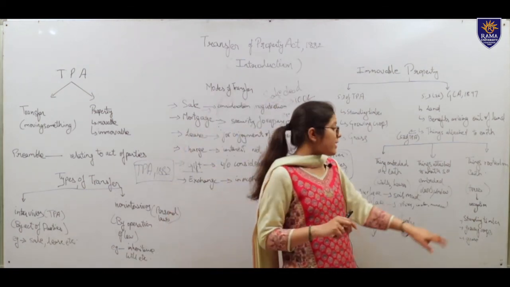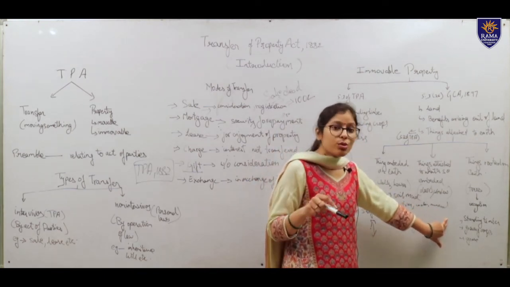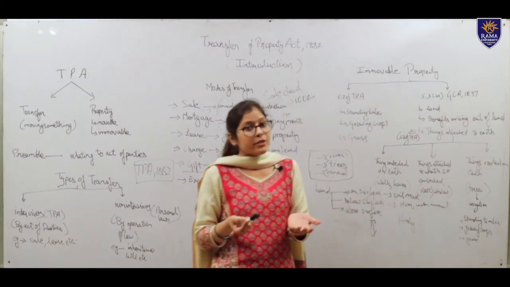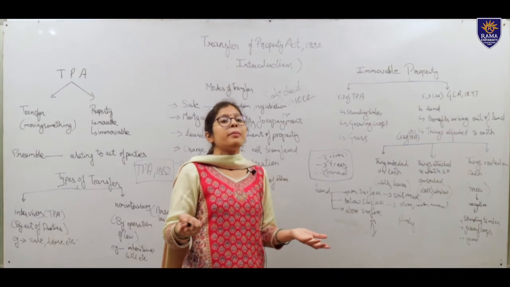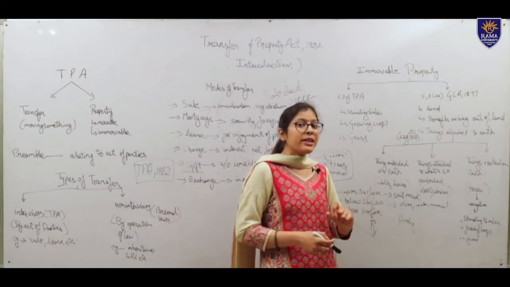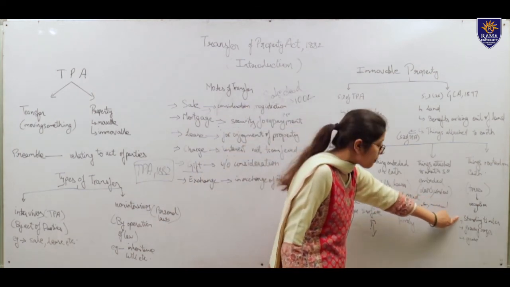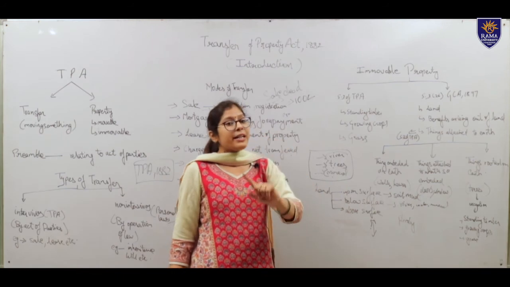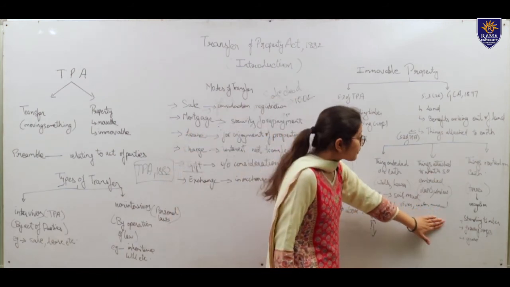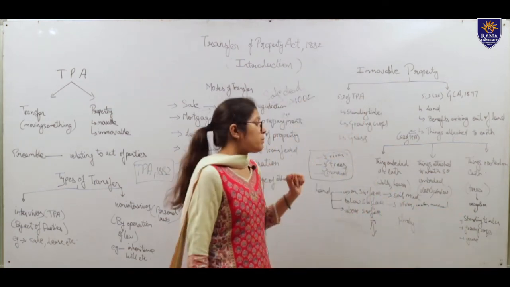The mango tree is a special case, as the wood of the mango tree is also used for making wooden furniture, while it also bears fruit. So differentiation could be made on the basis of intention. If the intention is to cut down the mango tree, then it would be standing timber, so it would be movable property. While if the intention is not to cut it down and to enjoy the benefits of its fruits, then it would not be standing timber and it would be immovable property.